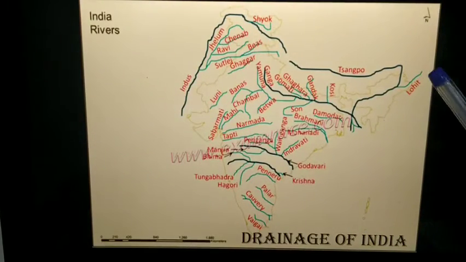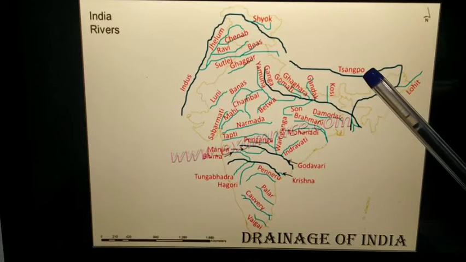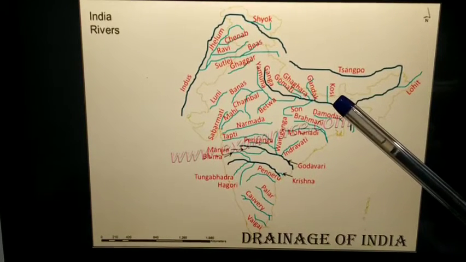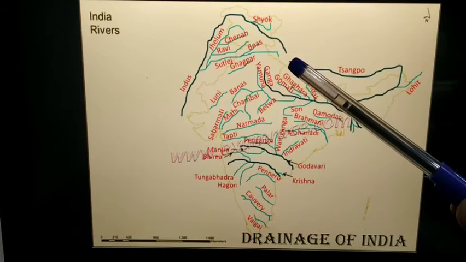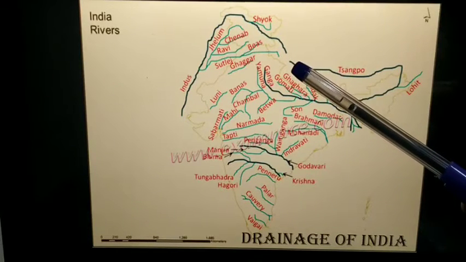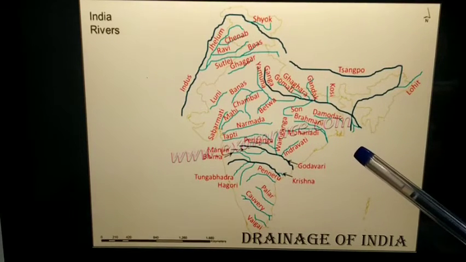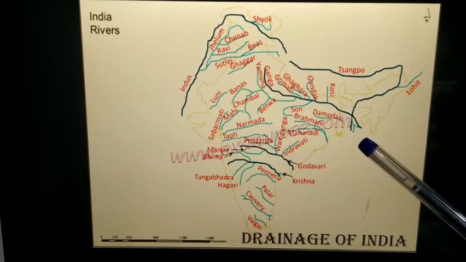Now come to the eastern side. Here the river Sangpo, which in India is known as river Brahmaputra. Its origin is from Mansarovar in Tibet, and it flows towards the eastern side, coming to Arunachal Pradesh, and finally reaches the Sundarban Delta or Bay of Bengal.